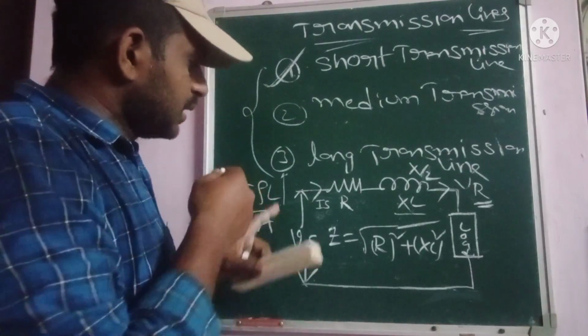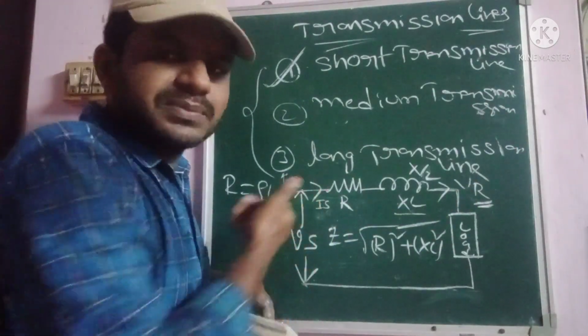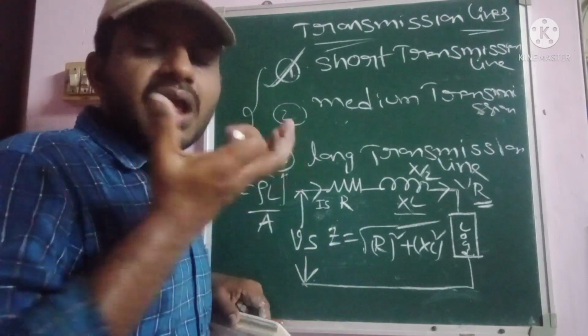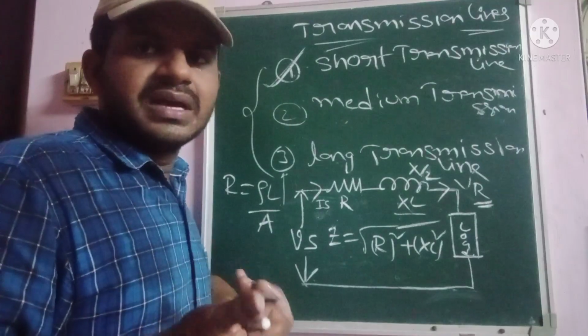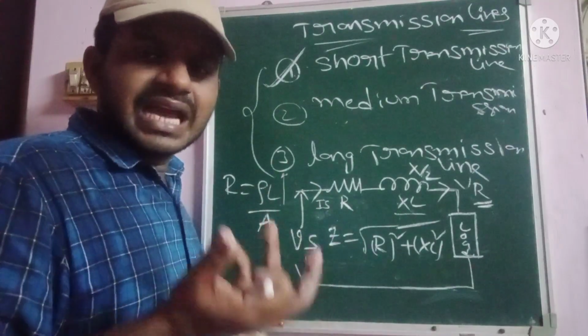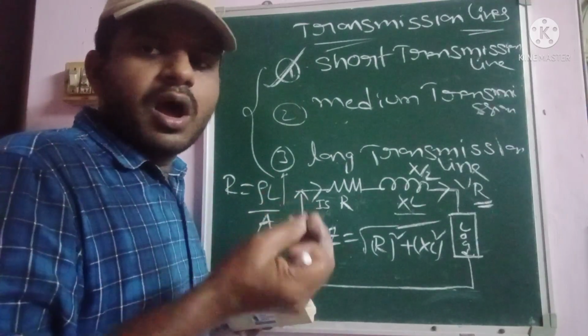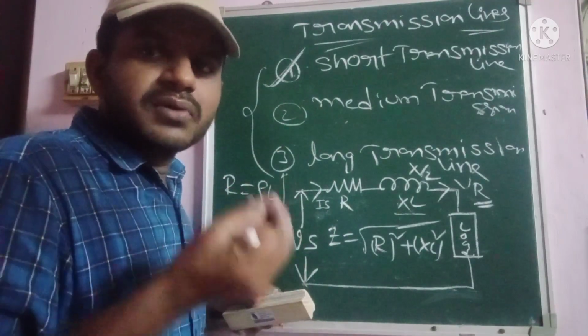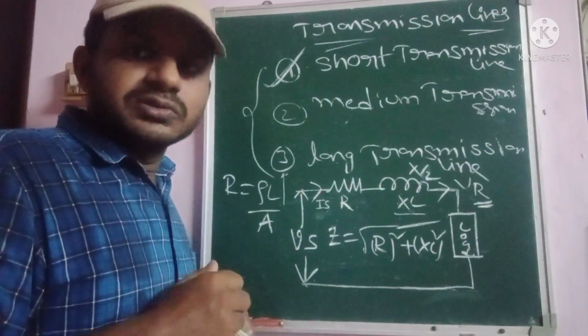So the transmission line length increases, and if the transmission line length increases, automatically the losses increase. That is, some harmonic losses. In terms of that, harmonic losses as well as corona losses and skin effects, all those different types of losses will exist whenever the length of the transmission line is increasing.